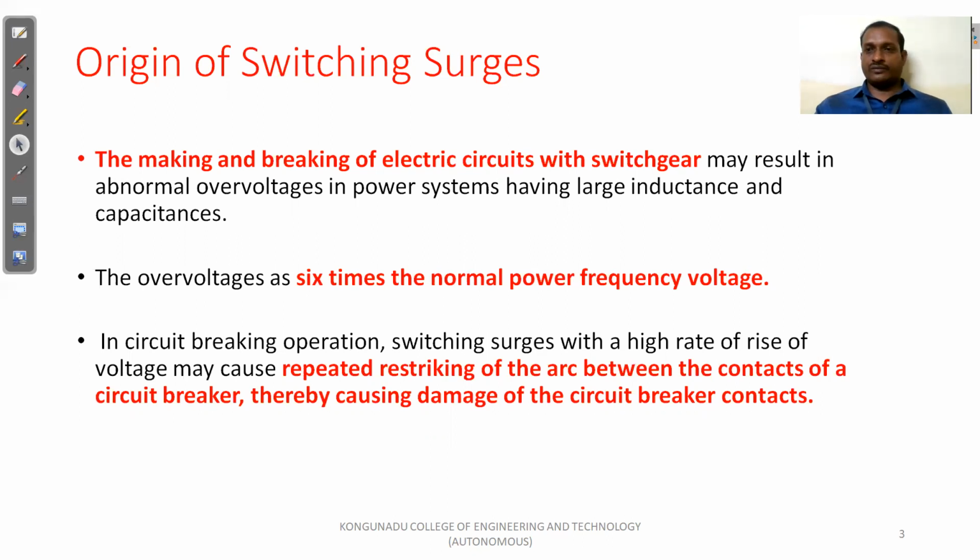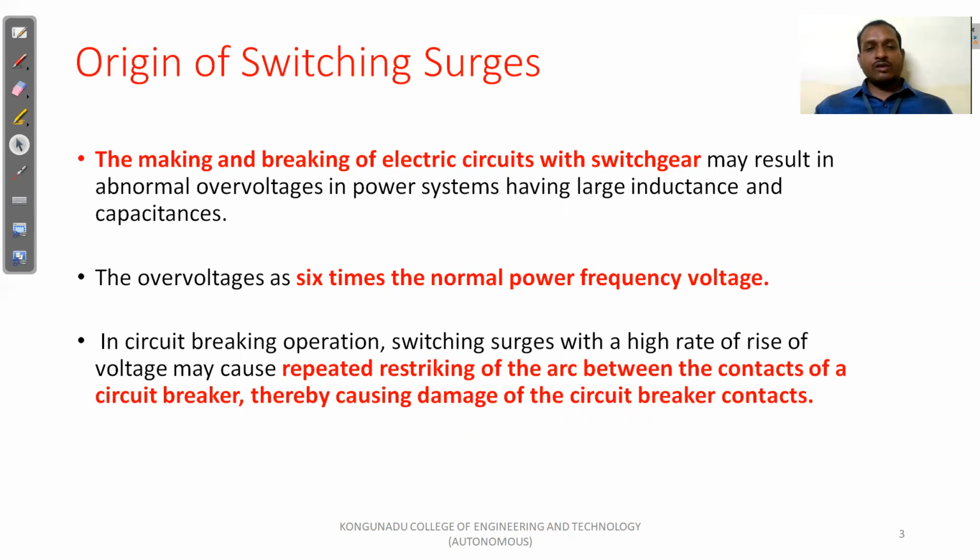So the making and breaking of electric circuits with switch gears is the origin of the switching surges. This voltage is 6 times higher compared to the normal power frequency voltage. It may be available in the system for a long duration, so it is dangerous to the system.